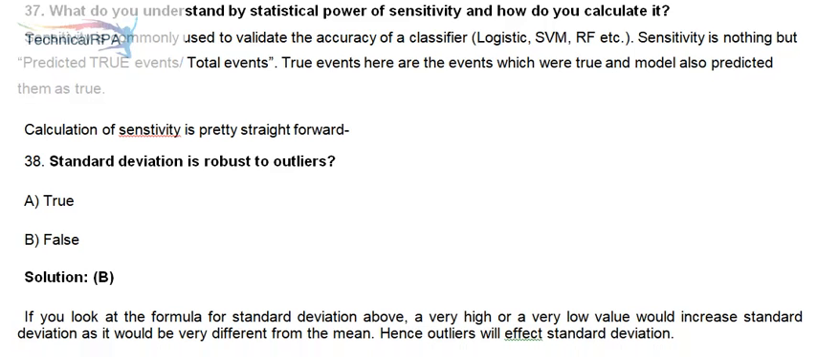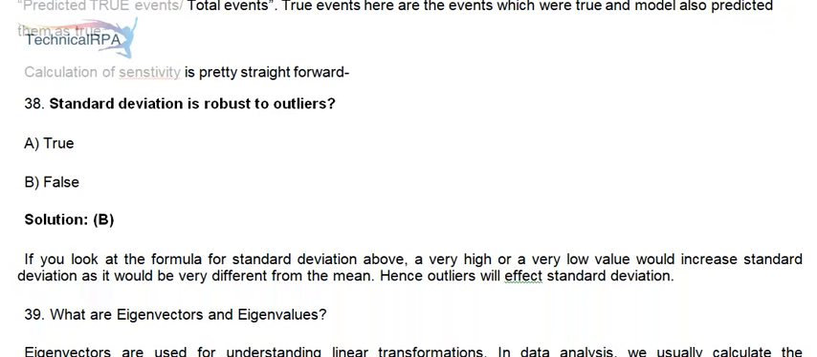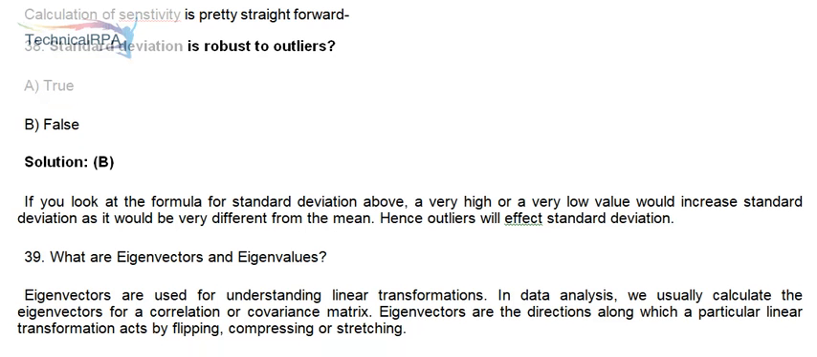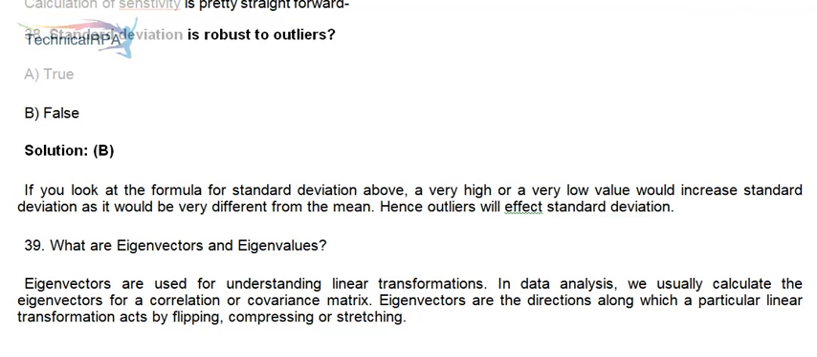38. Standard deviation is robust to outliers. A, true. B, false. Solution, B. If you look at the formula for standard deviation above, a very high or a very low value would increase standard deviation as it would be very different from the mean. Hence outliers will affect standard deviation.